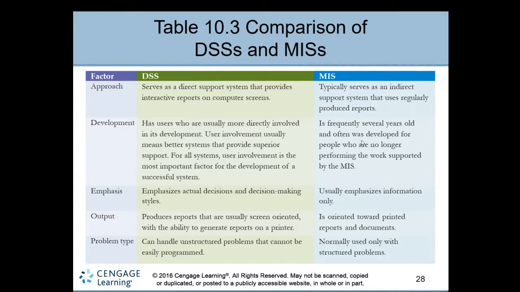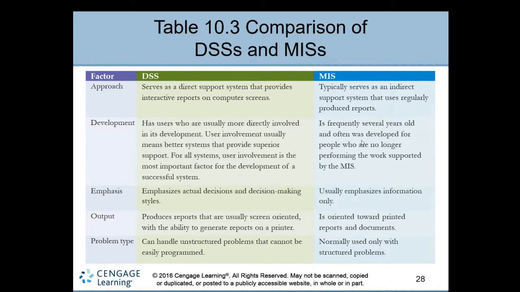The third factor is emphasis. The decision support system emphasizes the actual decision and the decision-making style. In MIS, it mostly emphasizes information only. You just provide the information, but in DSS you can provide the decisions.